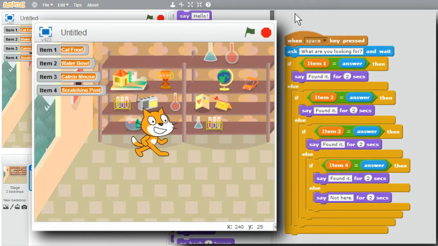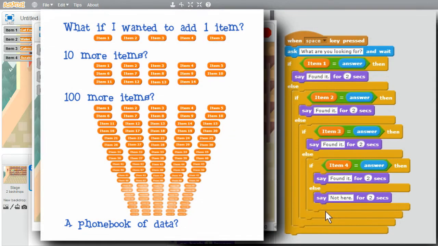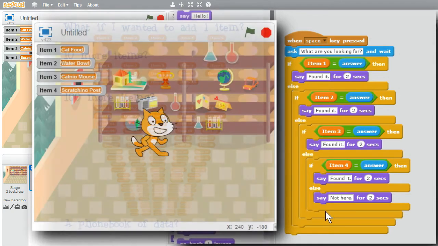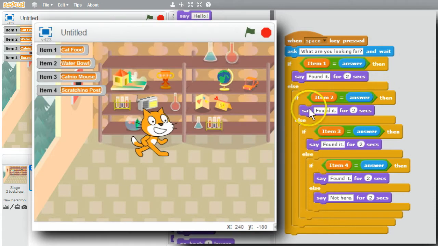What if I want to change the program to add another thing for the cat to get? Say cat litter. I'd have to create another variable and make the searching code longer. What if I wanted to add 10 more things, or 100 more things, or keep all the names in a phone book? I can't create that many variables and search through them. At some point it becomes impossible. This cascading if-else just becomes longer and longer.